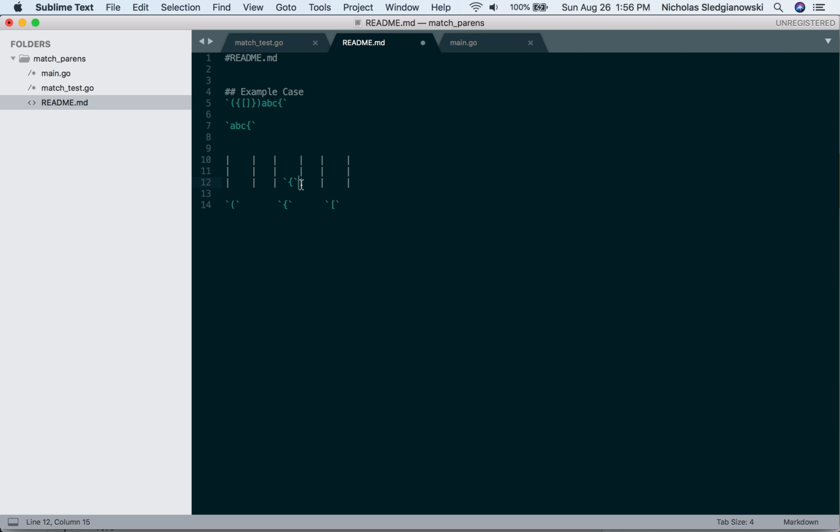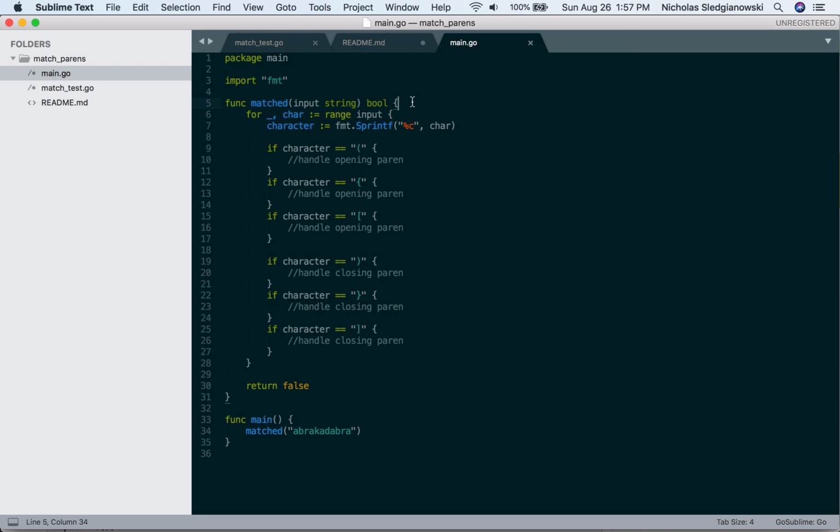So one thing you can actually do is, instead of a stack, I'm just going to have an integer count. So we're going to have basically int brackets, int parens, int braces. And it's going to be like this. This one is going to be parens. There we go. This one is going to be brackets. And this one is going to be braces. Kind of like this. And we're only going to track open braces because of how the flow works. So I'm going to go back into matcher here.